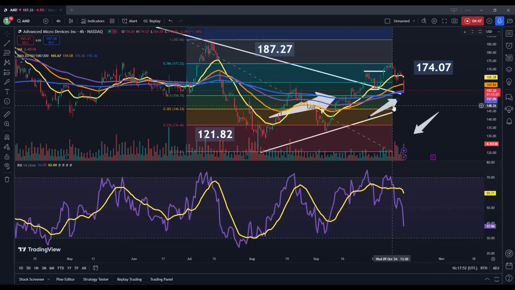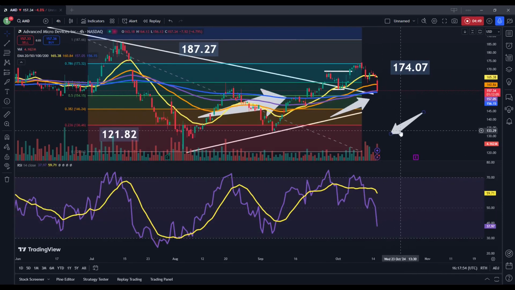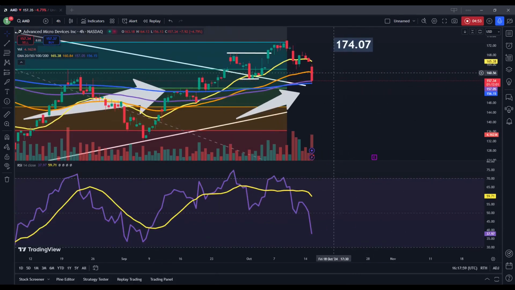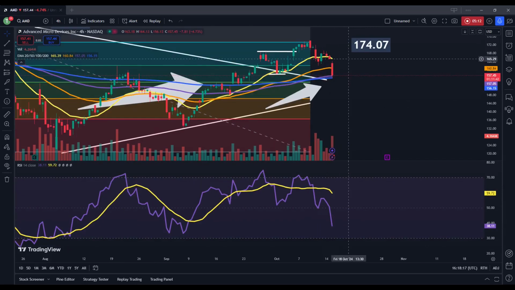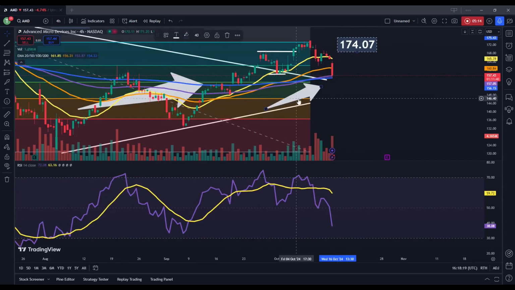So at the moment here, the real question is, how much further does this price decline continue? We are, as I said, moving right into these exponential moving averages. Share prices are maybe attempting to bounce a little bit, or at least stabilize right around this 200 period exponential moving average. So, the real question here is whether or not we break below this area, or if share prices are able to find their footing here and make a bounce higher.